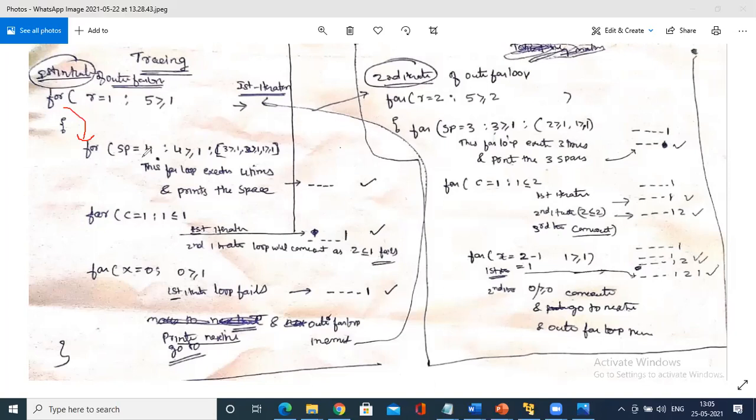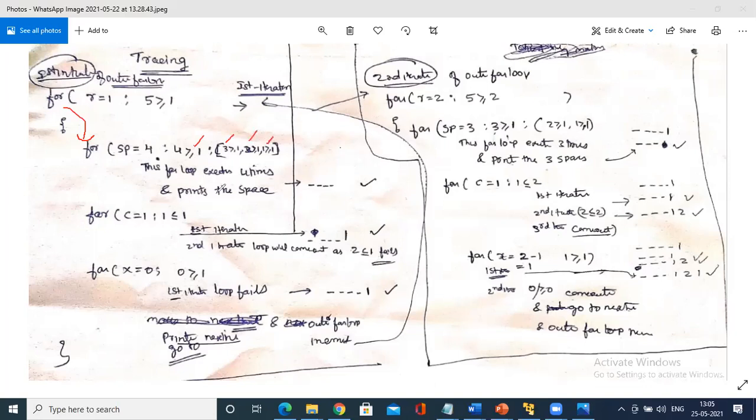SP equals 4 as per the program. You just have to see the program. 4 greater than or equal to 1, yes. So this for loop executes 4 times. How does it execute 4 times? 4 greater than 1, 3 greater than 1, 2 greater than 1, 1 greater than... then it comes out.